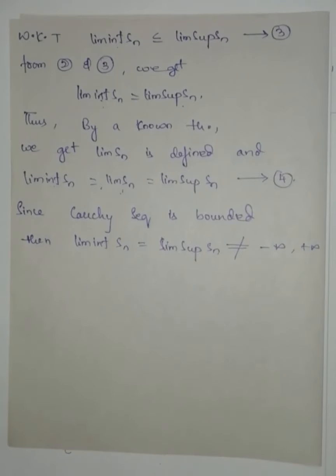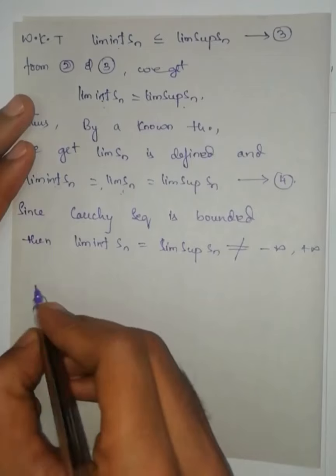If a sequence is unbounded above, then the limit superior is plus infinity. If the sequence is unbounded below, then the limit inferior is minus infinity. But here, since the sequence is bounded, neither limit inferior nor limit superior can become minus infinity or plus infinity.